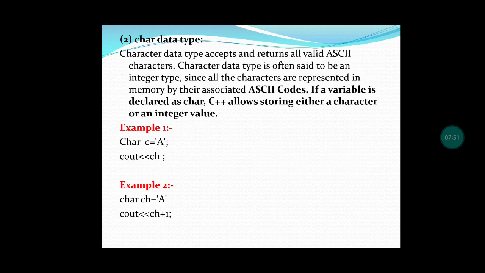Next, character data type. The character data type means it accepts only characters. It can store character values and also the integer value. Here one example has been given, char c equal to capital A. Now we are printing that, so the capital A will be printed. And in the second example, we have given char ch equal to capital A. Then we have added 1 with that character, and it will be printed.